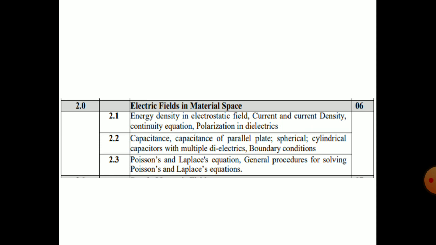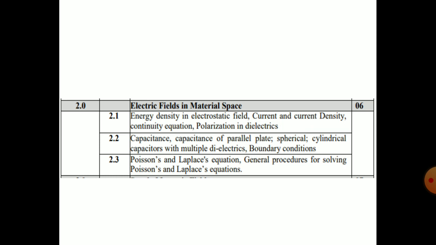Next is electric fields in material space, about which you should give a brief. So energy density in the electric field and current density, continuity equation, polarization of dielectrics, capacitance of parallel plates, spherical, cylindrical capacitors with multiple dielectric boundary conditions.